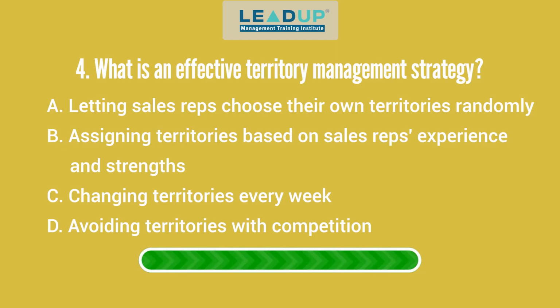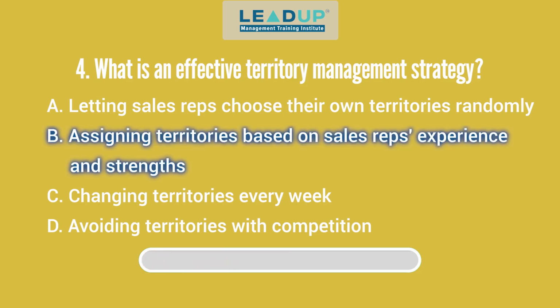Question 4. What is an effective territory management strategy? A. Letting sales reps choose their own territories randomly. B. Assigning territories based on sales reps' experience and strengths. C. Changing territories every week. And D. Avoiding territories with competition. Answer: assigning territories based on sales reps' experience and strengths.